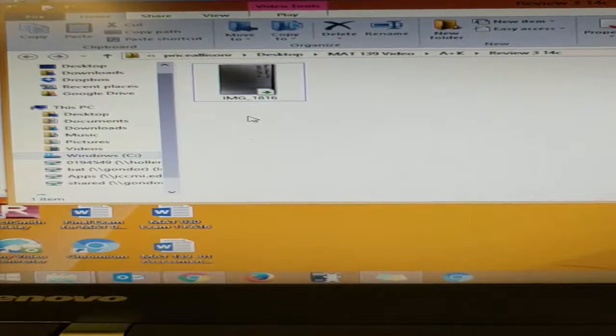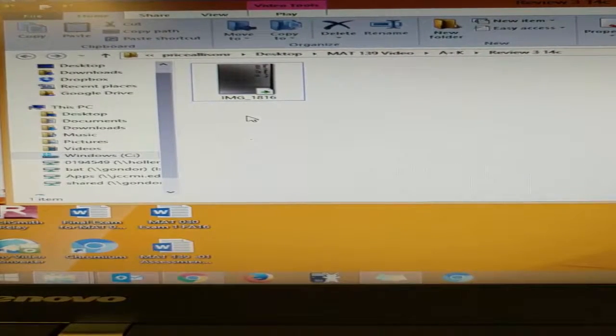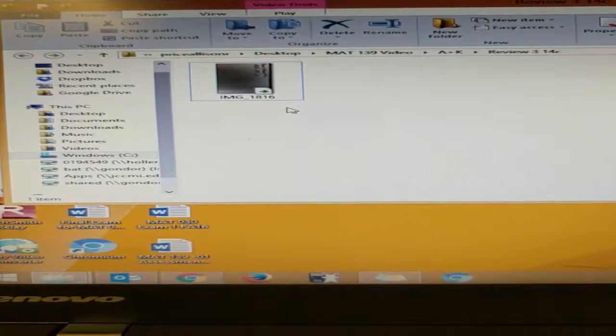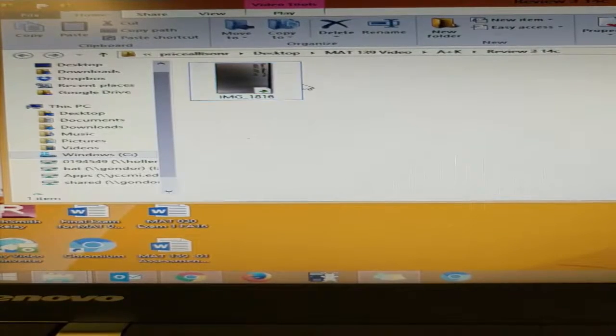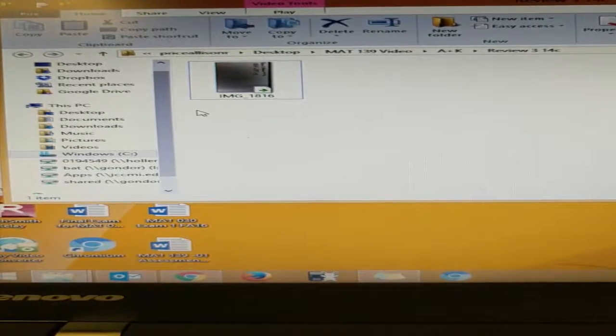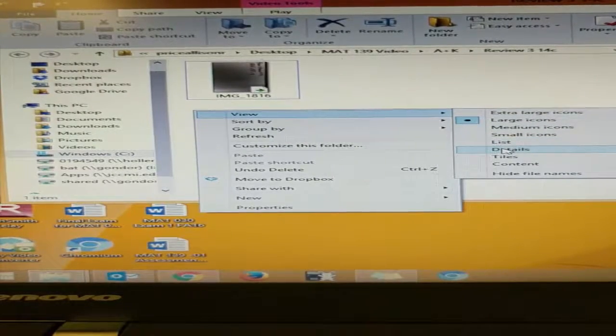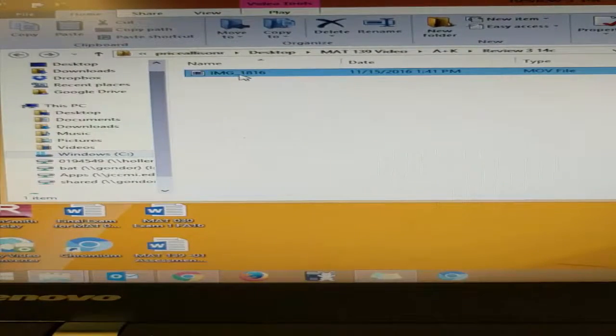In this video, we are going to look at editing our video and converting the file type. So the first thing I have done is transferred my file from my phone to my computer using my USB cable, and I've saved it here in this folder. Now I'm going to change the view in this folder to details to see what kind of file I have.